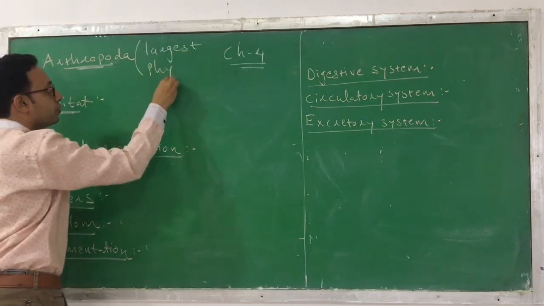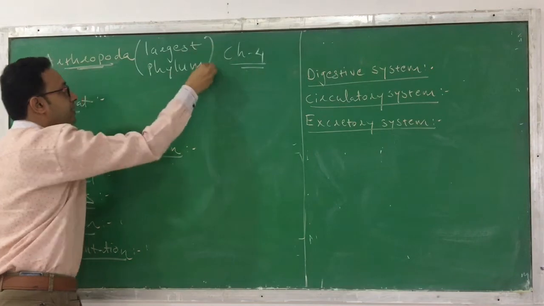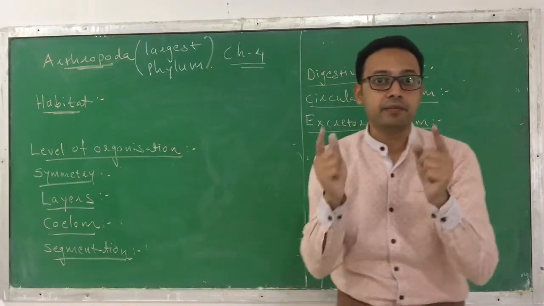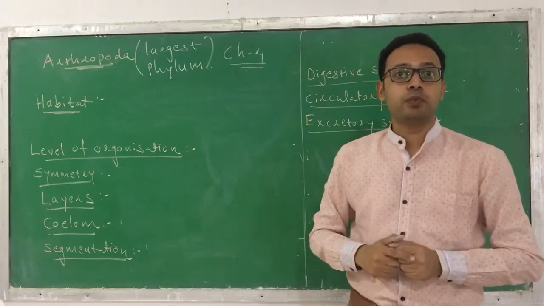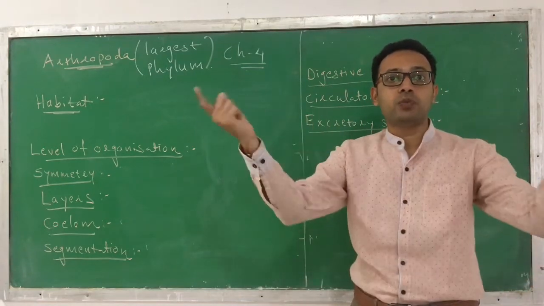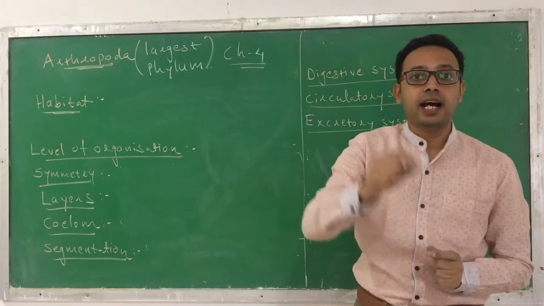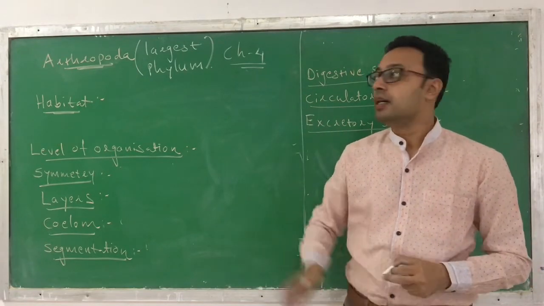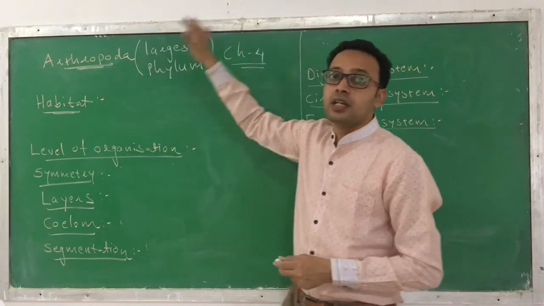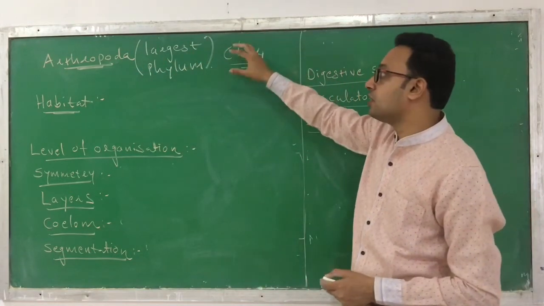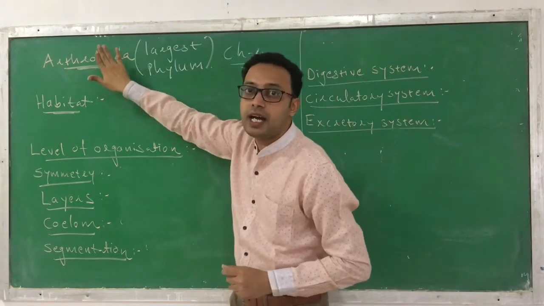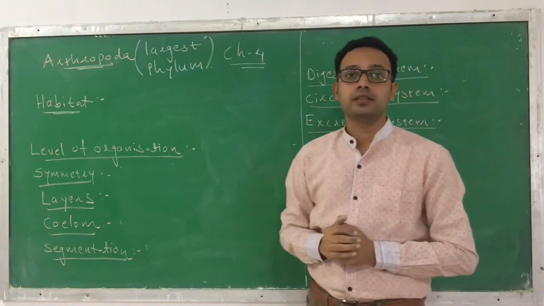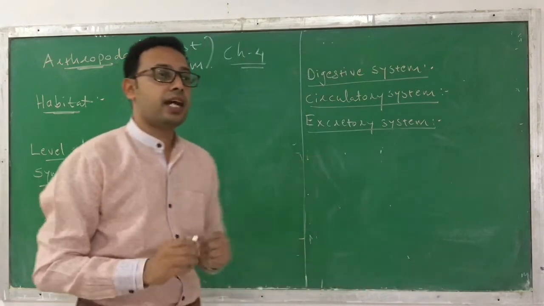You know that in the plant kingdom, the largest group is the angiosperms, because most of the plants present on the earth are flowering plants. They fall under the category angiosperm. Similarly, in animals, 2/3 of the animals fall under a single phylum called Arthropoda. So this is the largest phylum that exists in the world. Okay, so Arthropoda is the largest phylum.